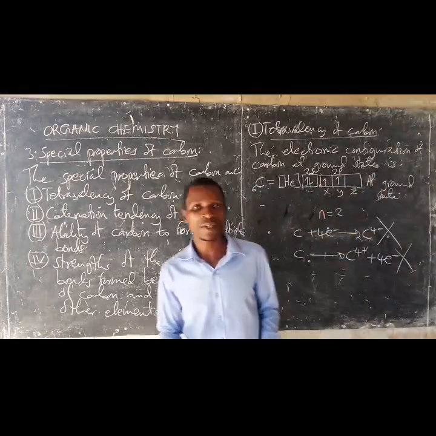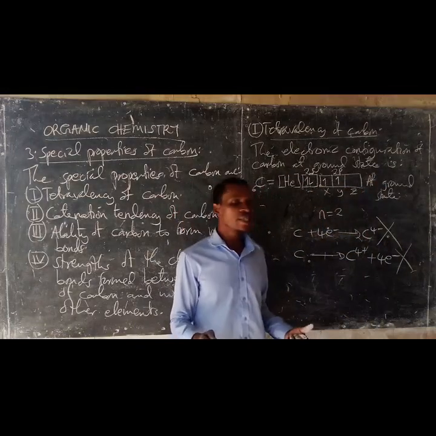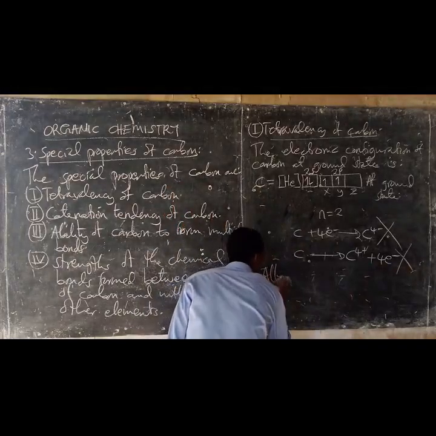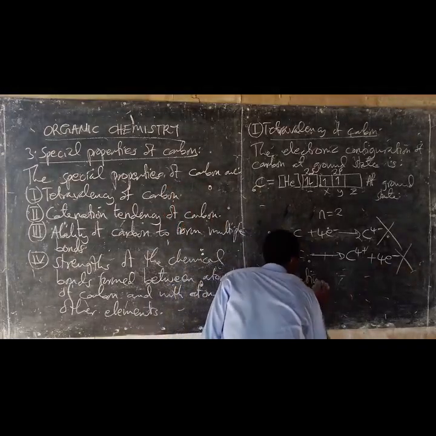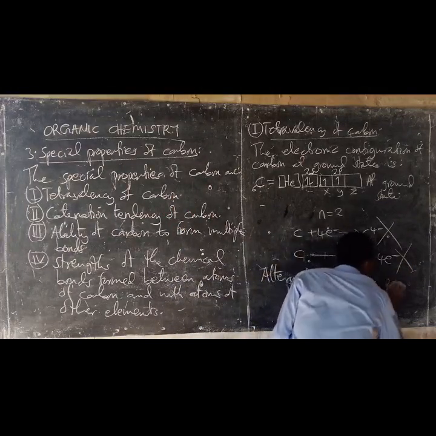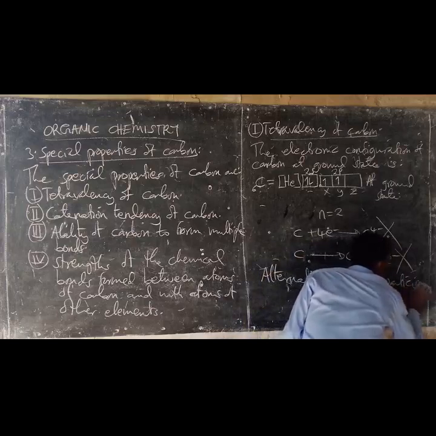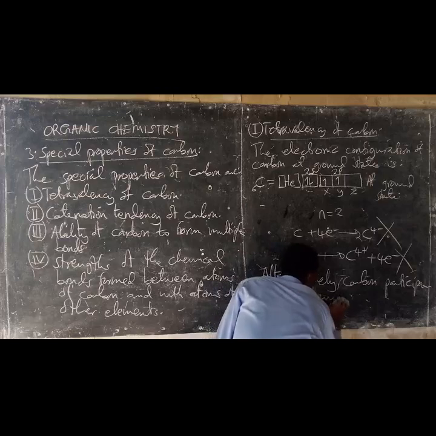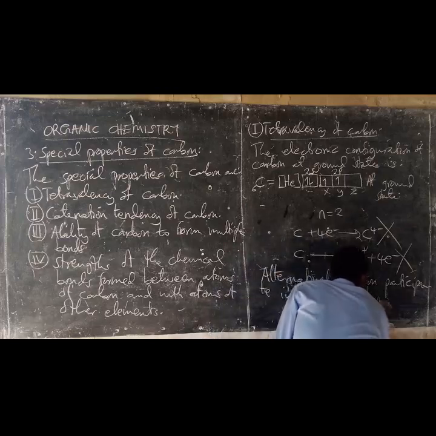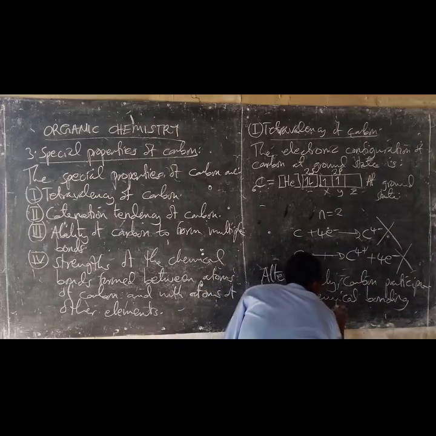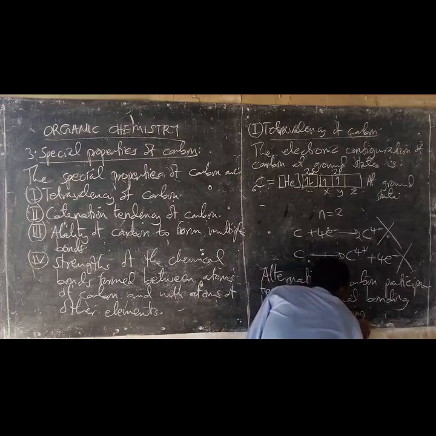Alternatively, the carbon atom is involved in chemical bonding by electron sharing.